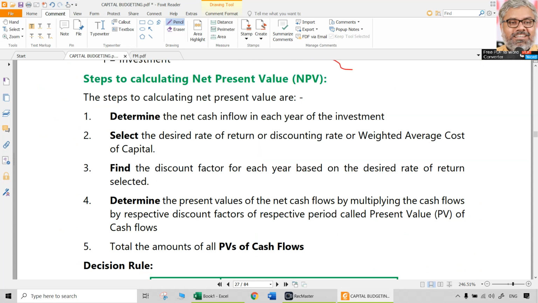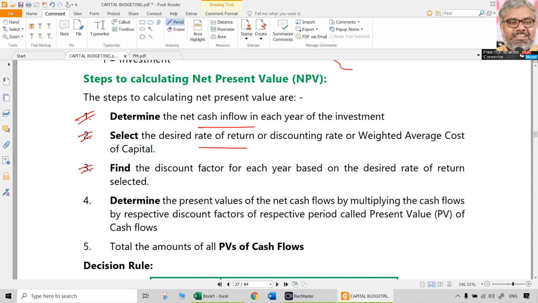So what are the steps involved? We don't need to particularly follow them. We are going to do all of them anyway. First thing first, of course, we have to determine the net cash flows for each year. That is the cash flow determination. Then second, select the rate of return. So the first thing is cash flows throughout the life of the project, then the rate of return. Generally, it will be given in the question.